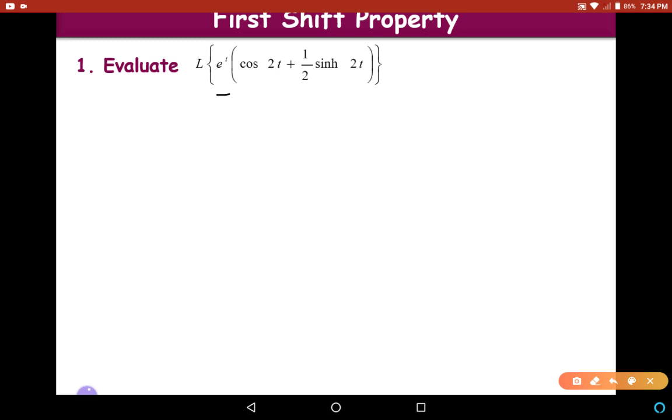Now let us solve some problems here. Evaluate Laplace transform of e power t into cos 2t plus 1 by 2 sin h2t. Because the function here is of the form e power at into f of t, we apply first shift property. What does first shift property state? Laplace transform of e power at into f of t is Laplace transform of f of t with s replaced with s minus a. So first we shall find the Laplace transform of f of t, that is Laplace transform of cos 2t plus 1 by 2 sin h2t.